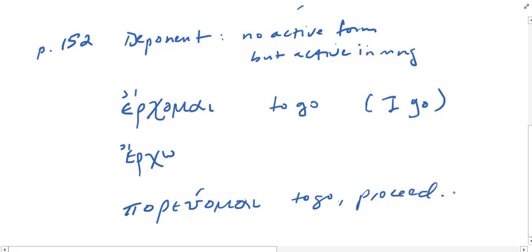For erchomai, is it just context that would tell you whether it's to go or to come? Yes. Oftentimes it's a matter of perspective with respect to where the speaker is and the person that you're talking about, or some other point of orientation. We sort of instinctively know to do that in English too, don't we? Like if I call you and I'm thinking in terms of where you are, I would say, hey, Derek, I'm coming in just a few minutes, because I'm going to be moving towards you.